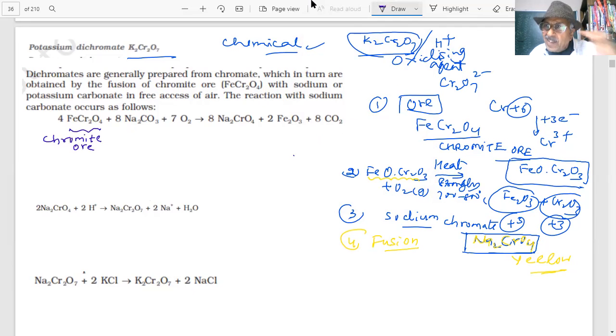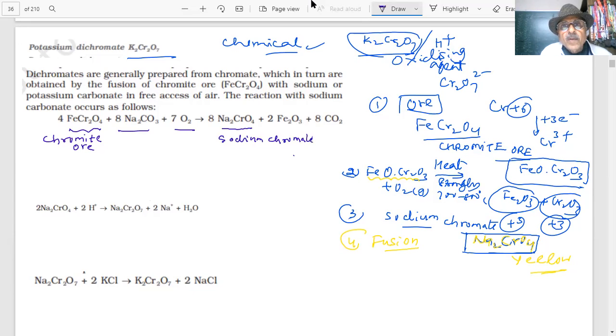Questions in this chapter are asked in the form of a paragraph. They will give you a paragraph, then ask questions below that. They will say that a chromite ore is heated with sodium carbonate and oxygen. This is an example of an oxidation reaction. So what will happen? Chromium forms Na2CrO4. So the first thing we want to form is sodium chromate.